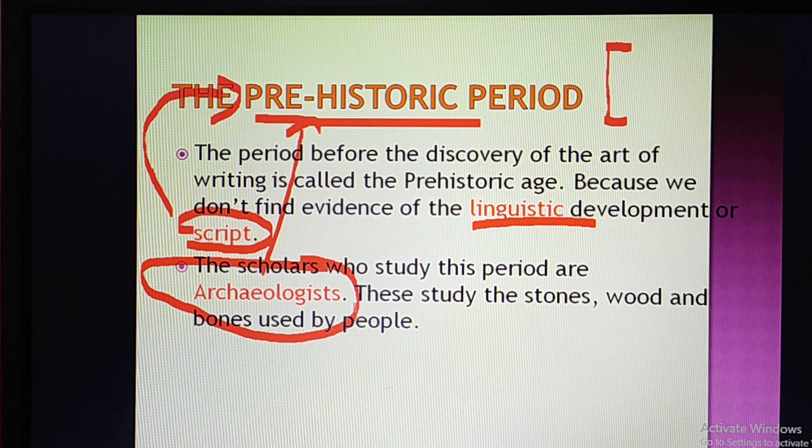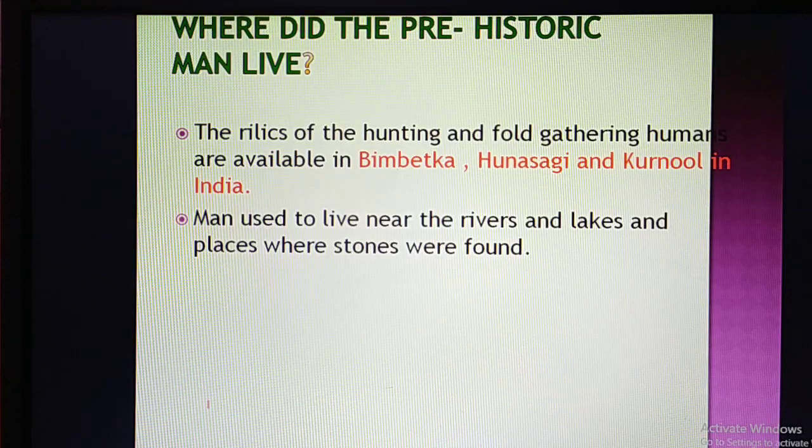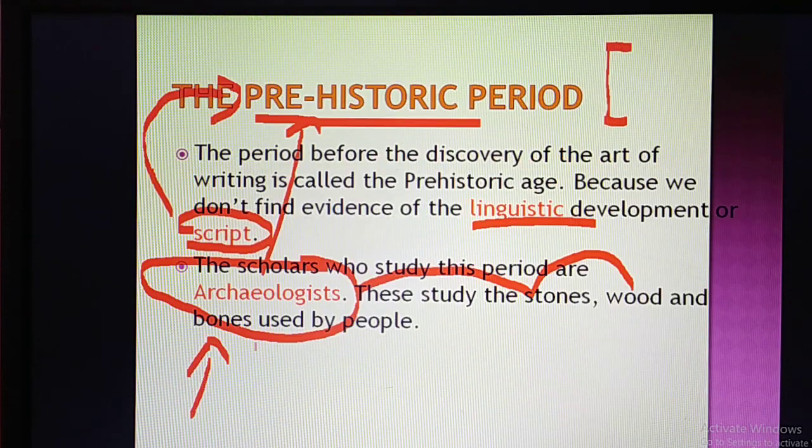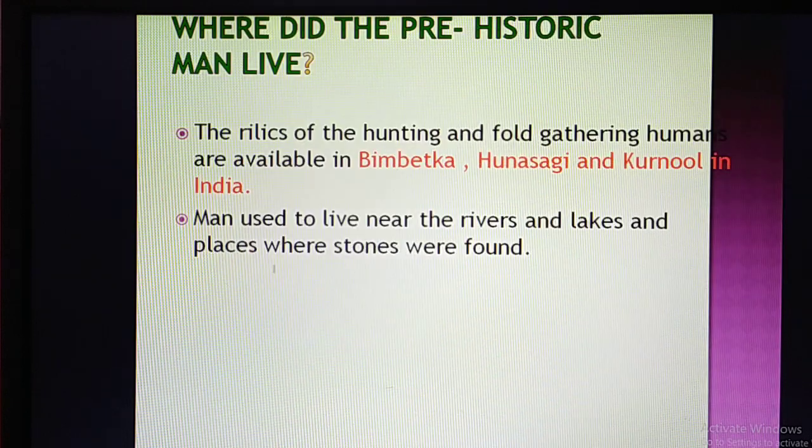And these archaeologists study the stones, wood, and bones which were used by man at that time. Now let us move on. Where was this man living? In which place was he living? The relics of hunting and food gathering have been found in Bimbekta, Ansigi, and Kurnal. These are the places where earlier man was living.